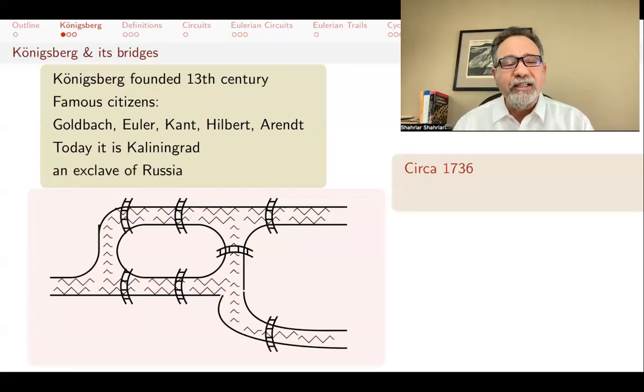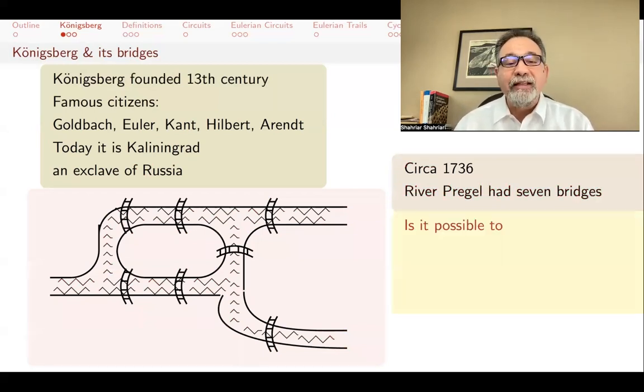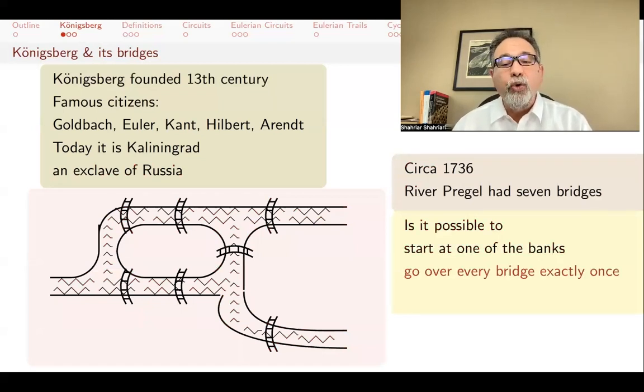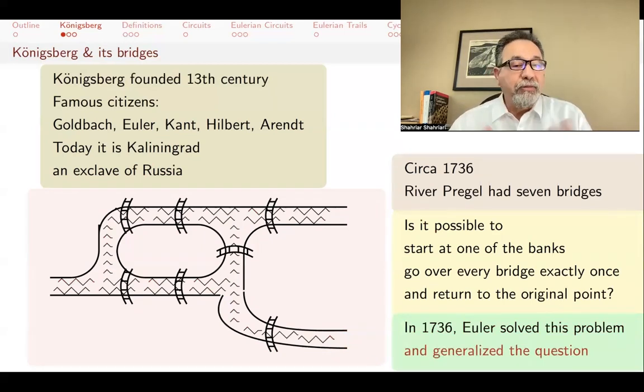In the early 18th century, there was a river Pregel through the city that had 7 bridges. And the citizens always asked, is it possible to start at one of the banks, go over every bridge exactly once, and return to the original point? Now, Euler in 1736, while living there, solved this problem and generalized the question. In fact, most people think of this as one of the first papers in graph theory in the Western tradition.